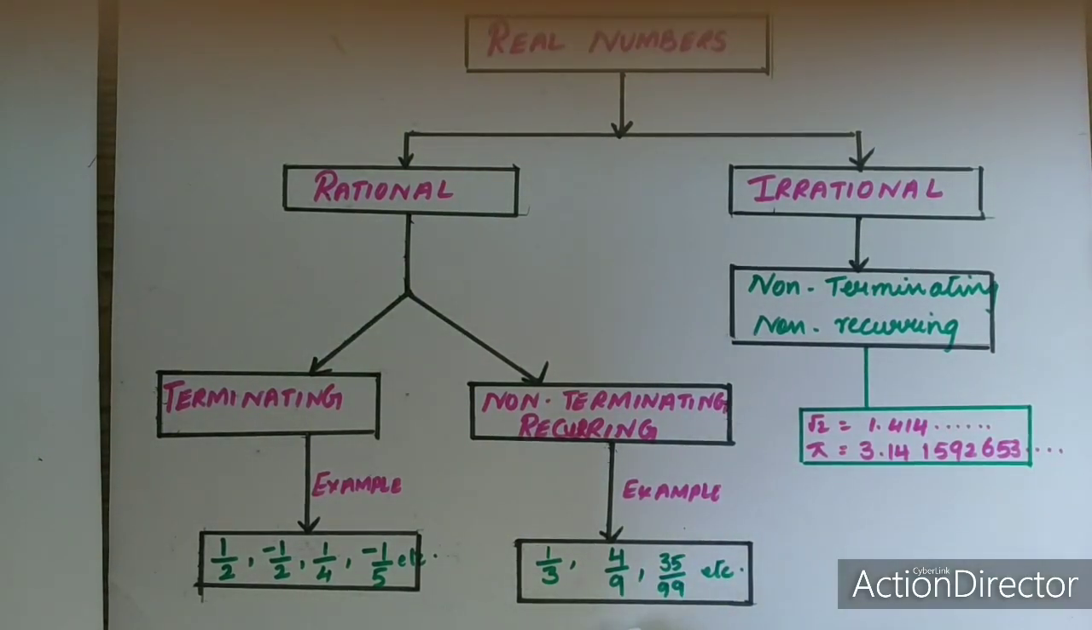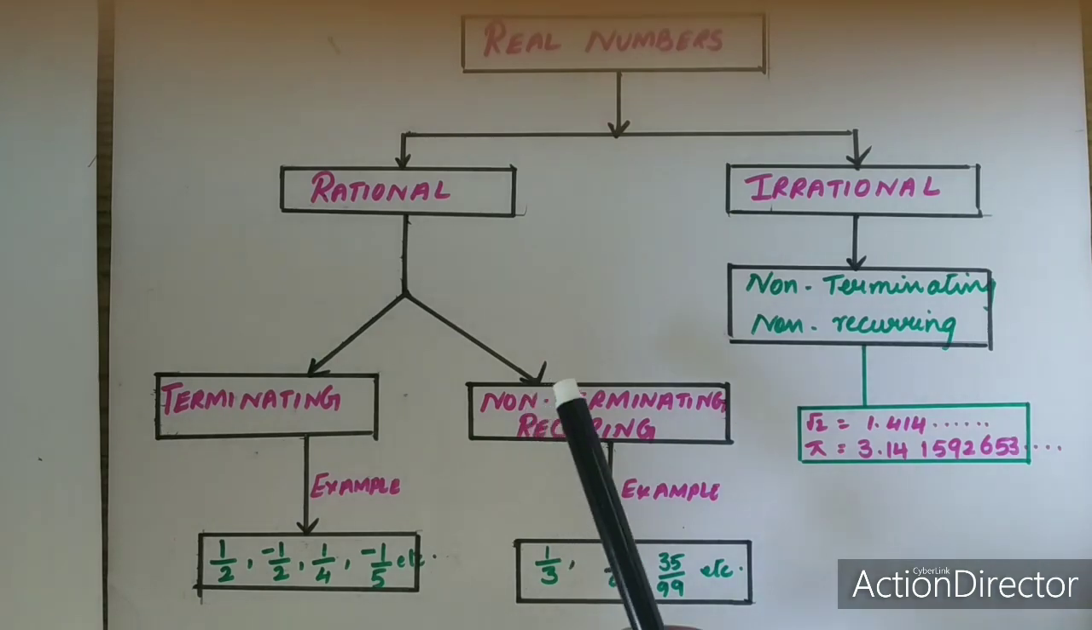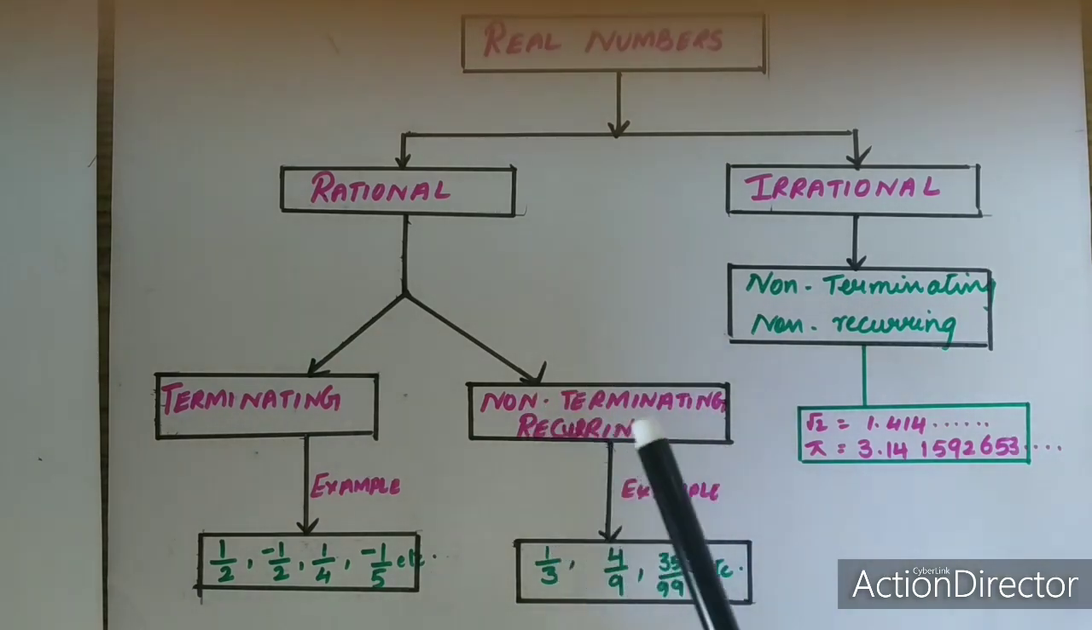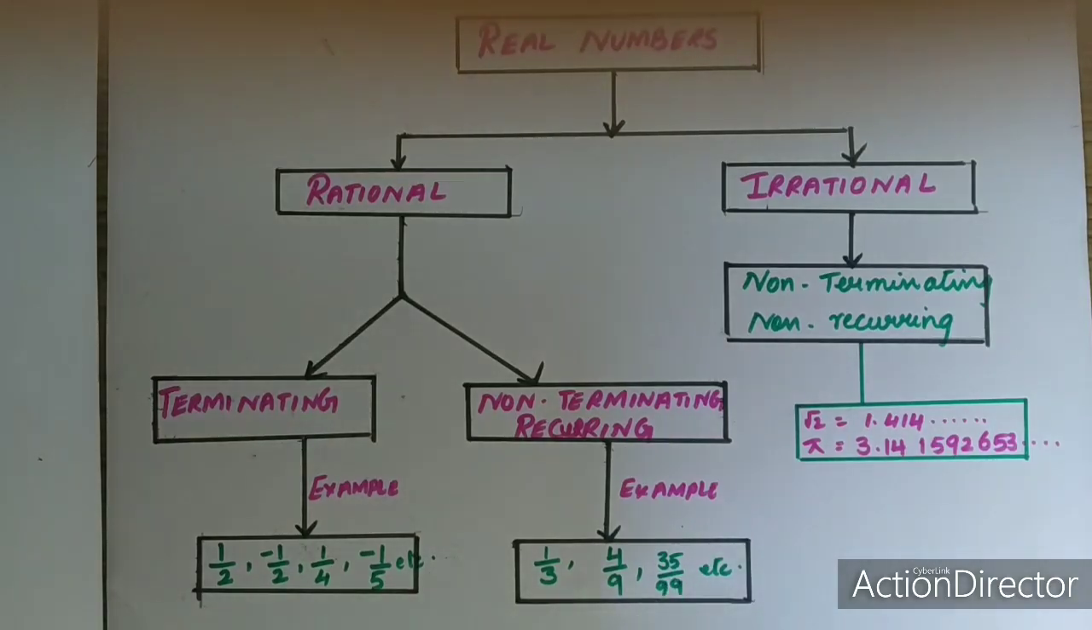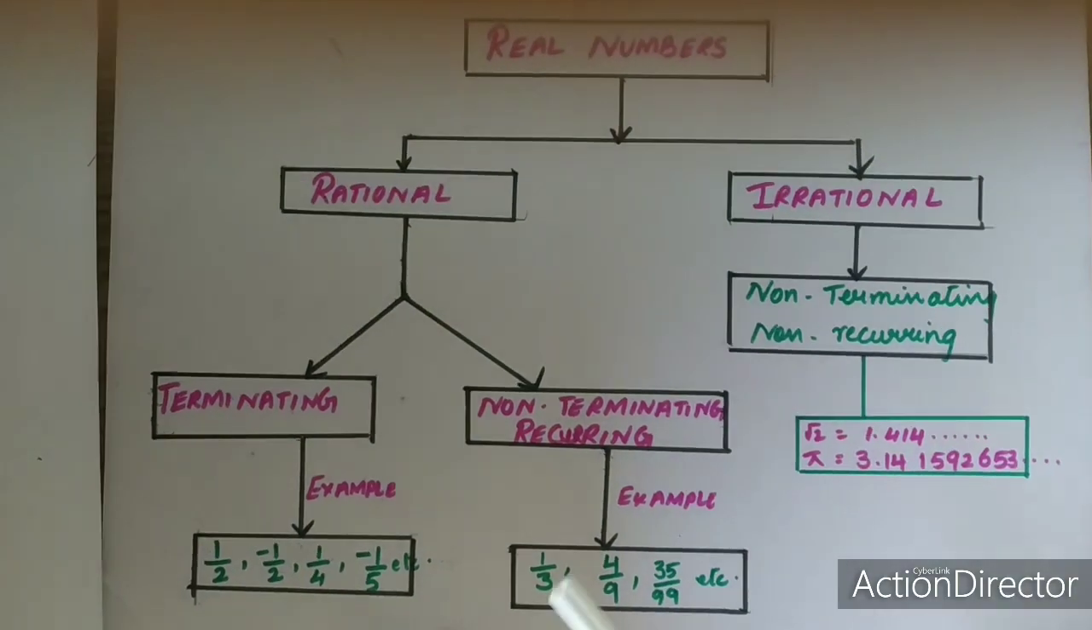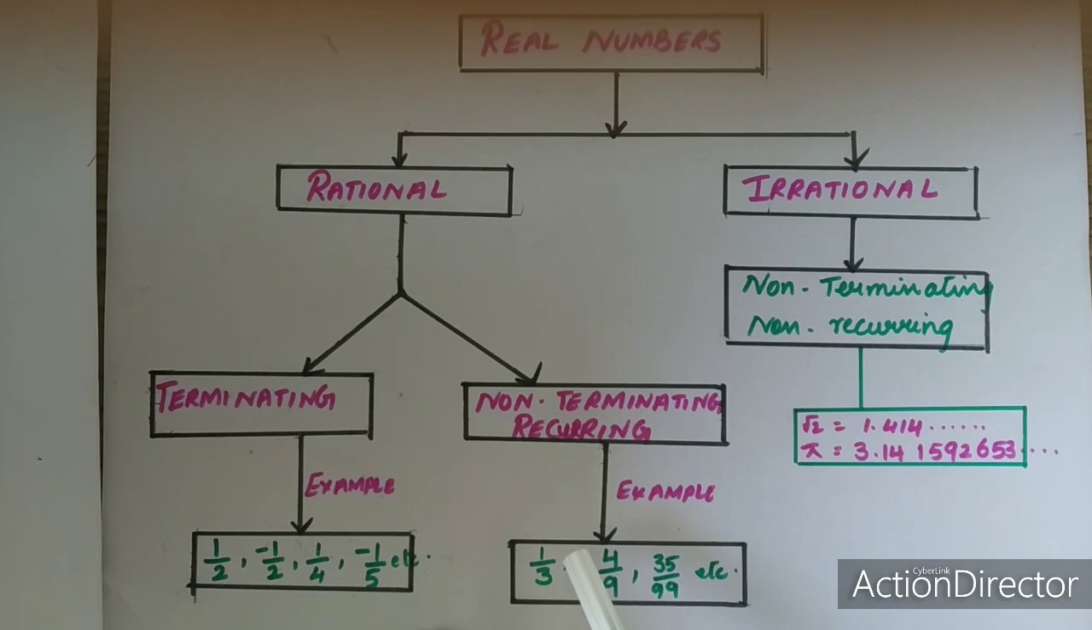Again, if you divide 4 by 9, you will observe the same thing. 35 upon 99 also gives the same thing. The answer will be a decimal expansion that is non-terminating and recurring. The decimal expansions of these types of numbers can again be converted back to a rational number. We will see in detail how the decimal expansion of such a rational number can be converted into the rational number.